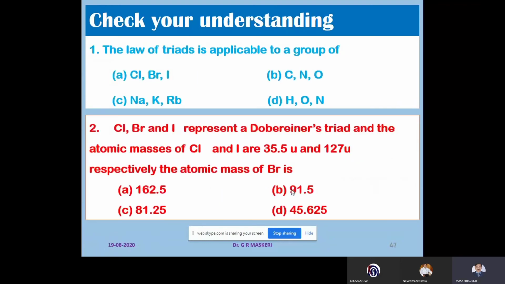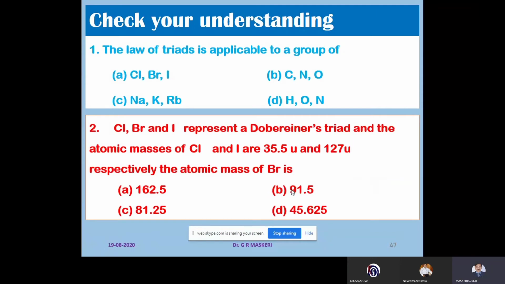Coming to the next question, the law of triads is applicable to the group of, four answers are there, try to choose one: chlorine, bromine, iodine; carbon, nitrogen, oxygen; sodium, potassium, rubidium; hydrogen, oxygen, and nitrogen. So naturally, the first is the answer: chlorine, bromine, iodine.